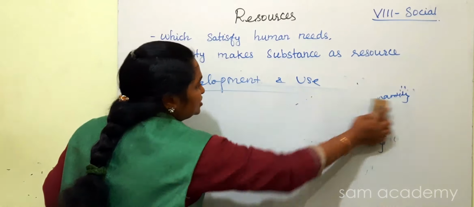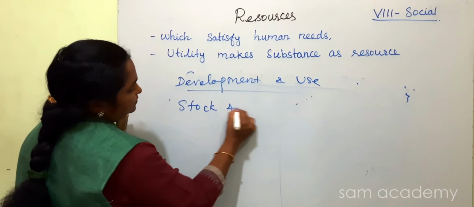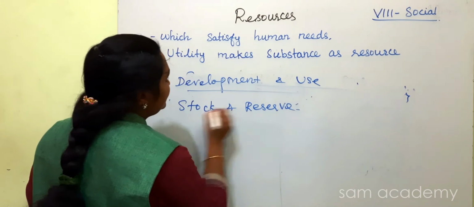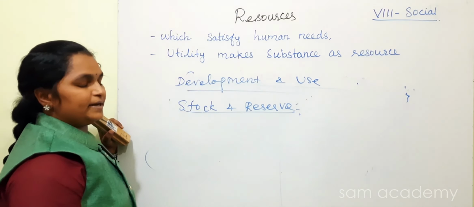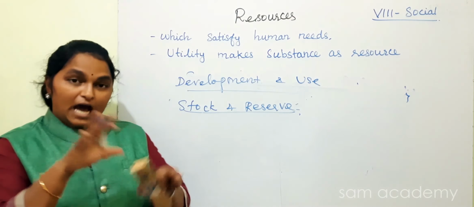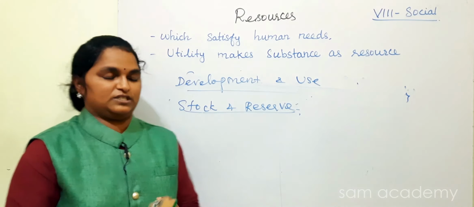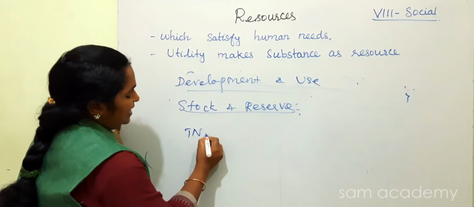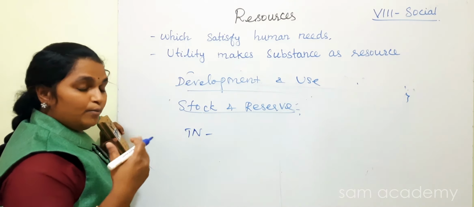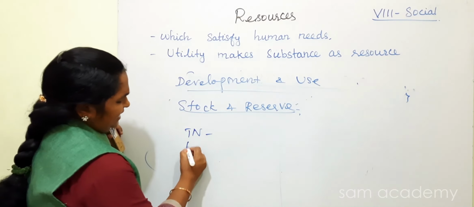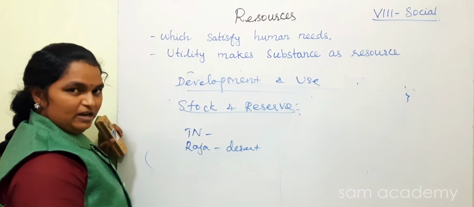At last, natural resources based on stock and reserve. Okay, the stock and reserve is not equal everywhere. Because, for example, in our India, some states have some resources, some states don't have the resources. For example, in Tamil Nadu we have rich plants and animals, flora and fauna, because more mountains and rainfall are there, and in Rajasthan it is completely desert. There is no rainfall.